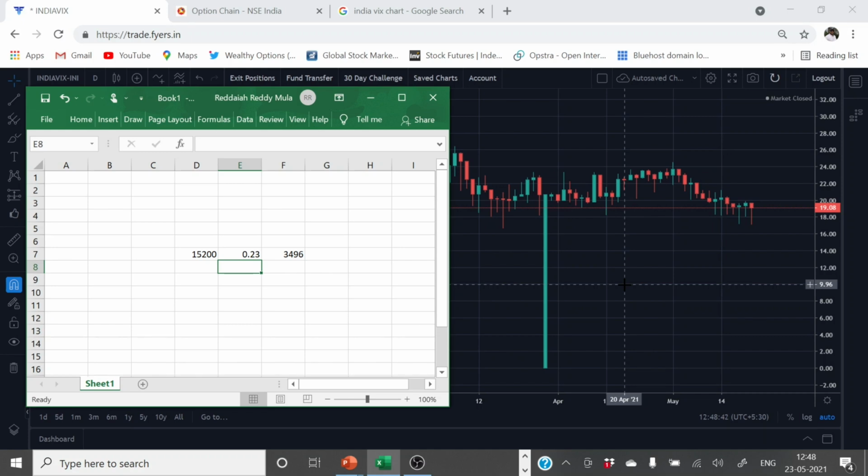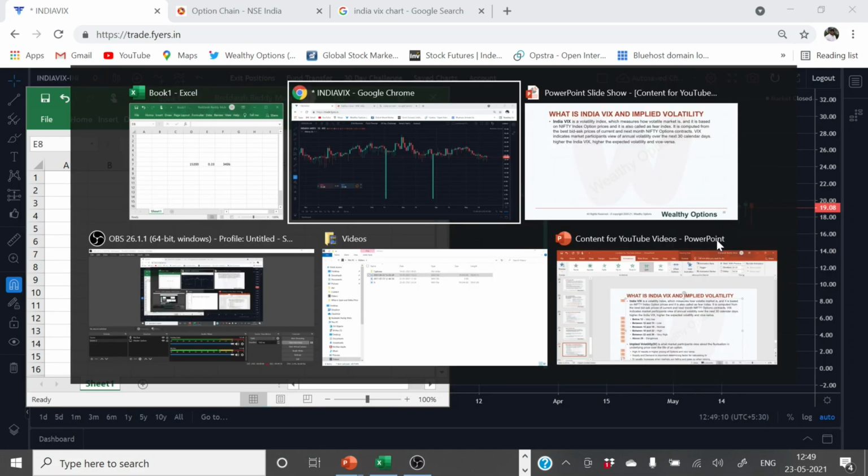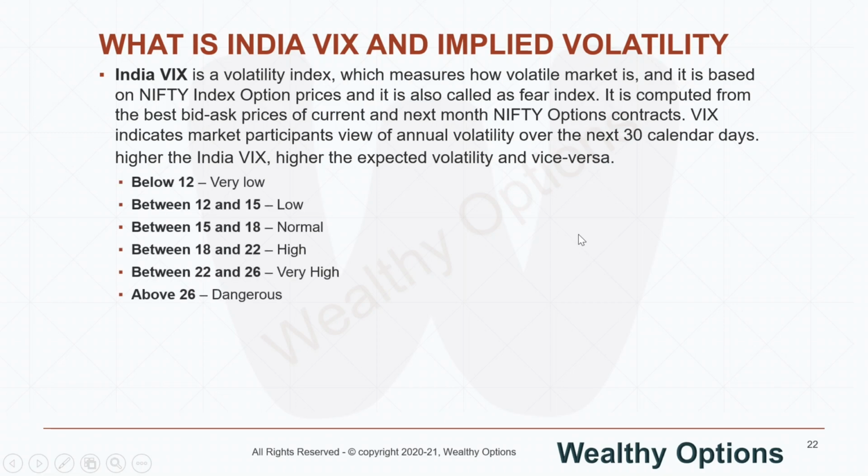So remember, this is only an indication. It is not certain. Based on India VIX, you can't say for certain that Nifty is going to fluctuate only 3,000 points or 3,500 points. Basically, this gives you a view as per today of how much Nifty can fluctuate, and this information can very well be used to build different strategies or to trade different option strategies. Now let's go back to the presentation. I will explain shortly how this VIX can be used to identify the pricing of options.